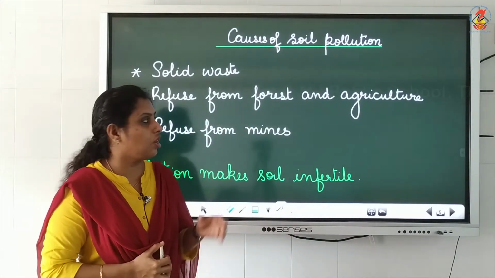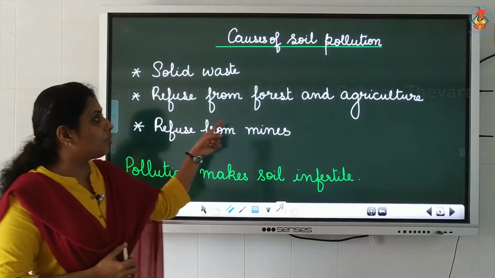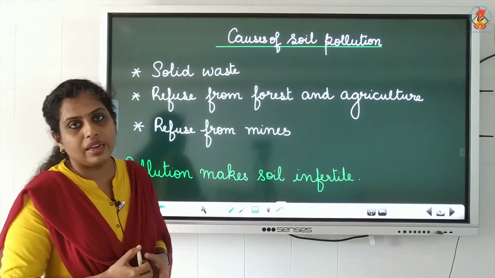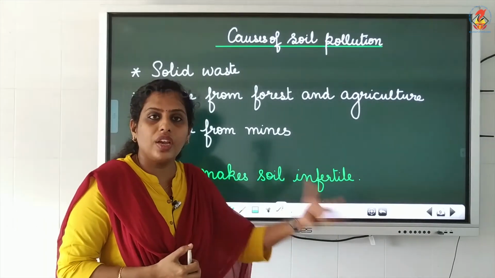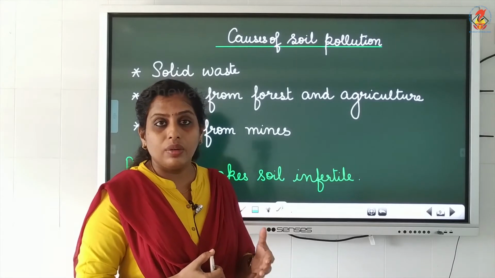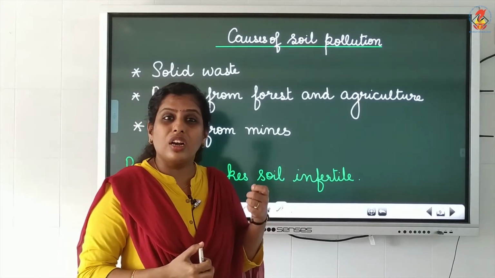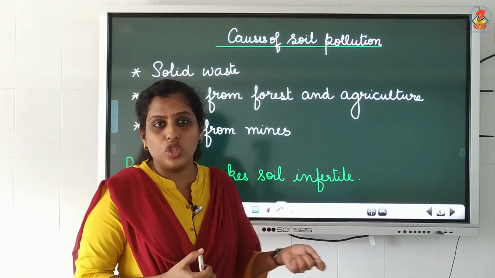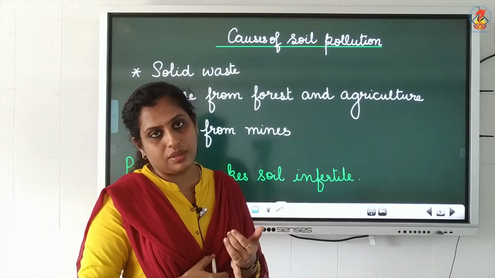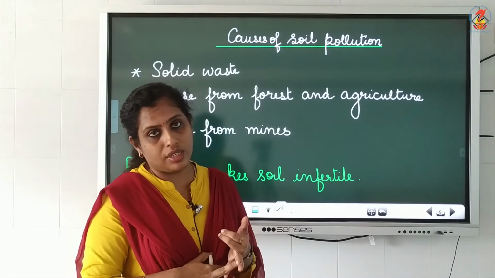Next one is refuse from forest and agriculture. What all waste can be produced by agriculture? The crops which are not useful crops, those crops can be a waste. Then manures.